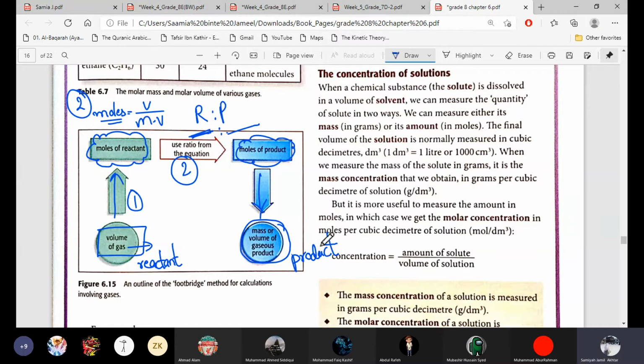So if the product is a gas, then we can find its volume from moles. And if the product is solid or liquid, then we can find its mass. We have the same formula, moles equal to volume over molar volume, and we can just rearrange this formula to find the volume. When we have the moles, we will consider this second footbridge, and let's solve this question.